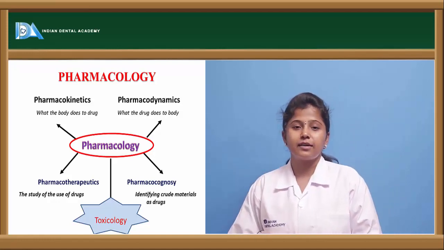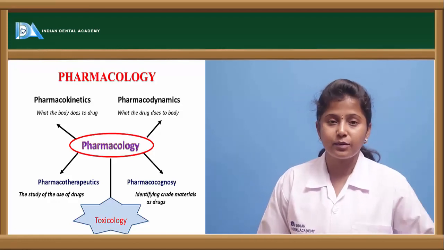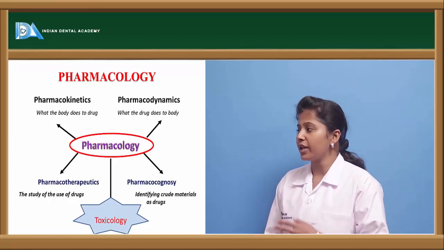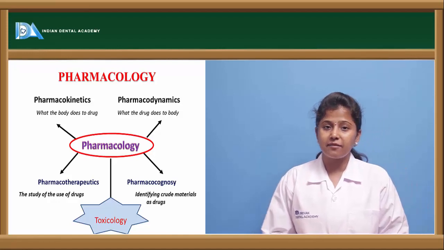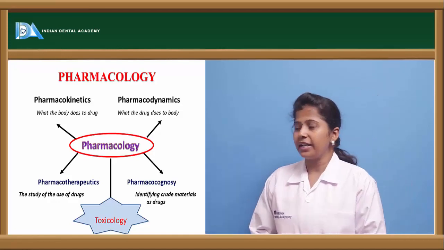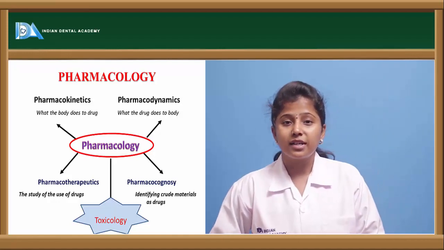Here is pharmacology. What does pharmacology deal with? It is a branch of science involving pharmacokinetics, pharmacodynamics, pharmacotherapeutics and pharmacognosy. Pharmacokinetics means what the body does to the drug.